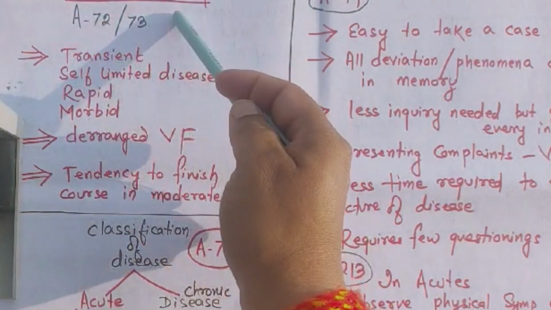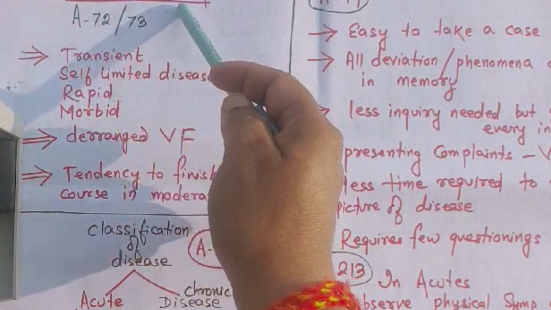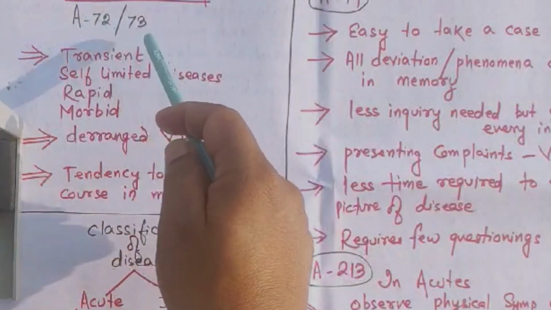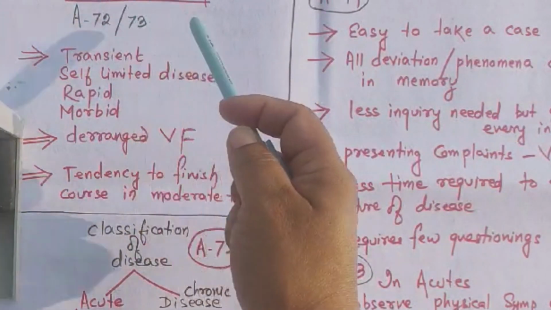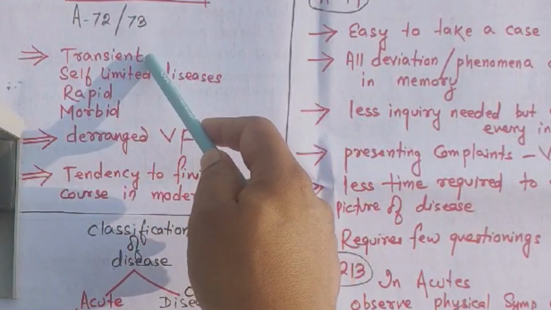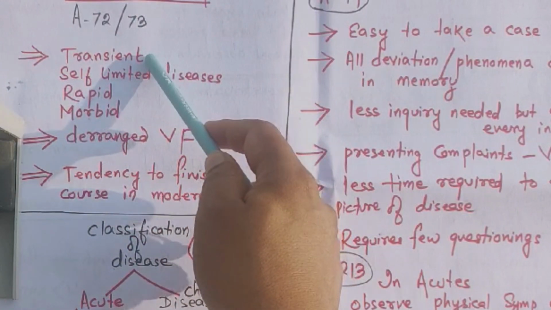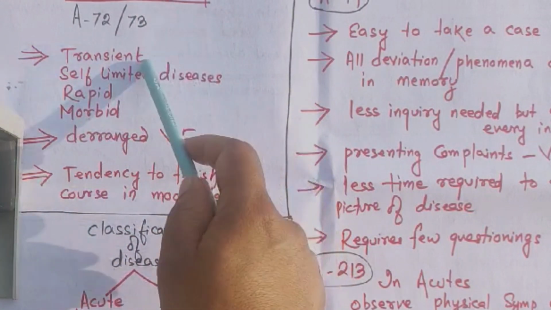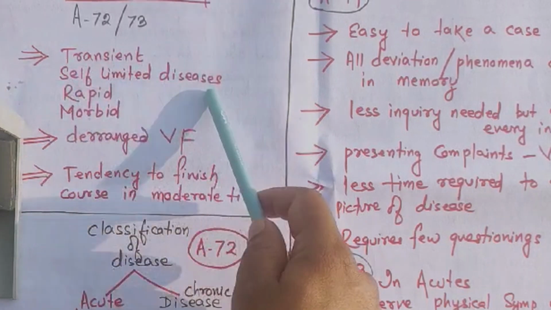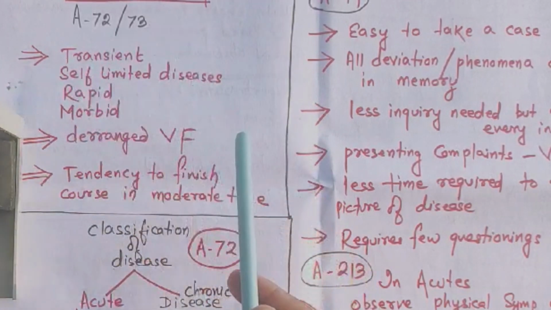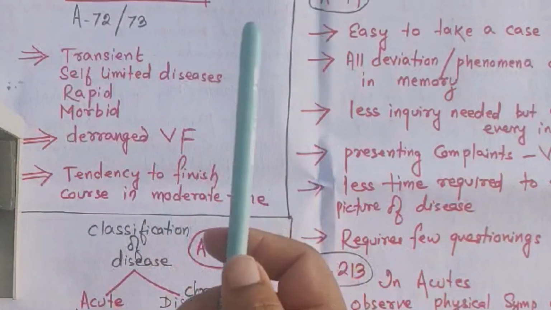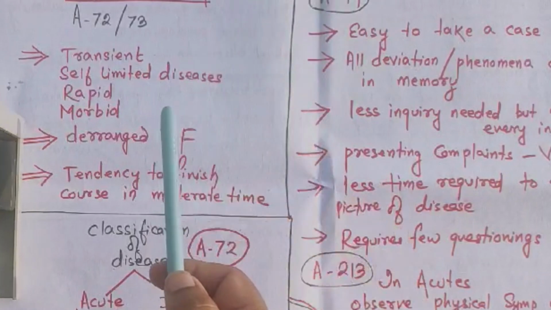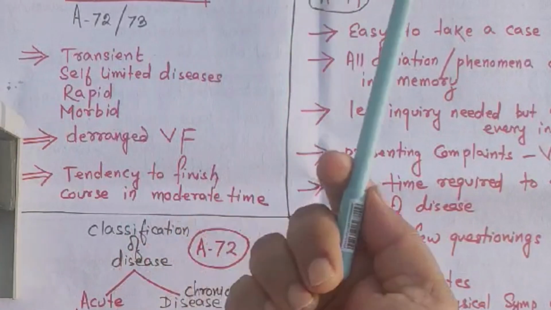This will be done in Organon classes also. Acute diseases are given in aphorism 72 and 73. What is an acute disease then? This is transient. Transient in the sense short lived. बहुत ही कम समय के लिए जो होता है उसको transient बोलते हैं. Self limited disease. Self limited in the sense it is cured with or without remedy. It cures itself or even it leads to mortality.